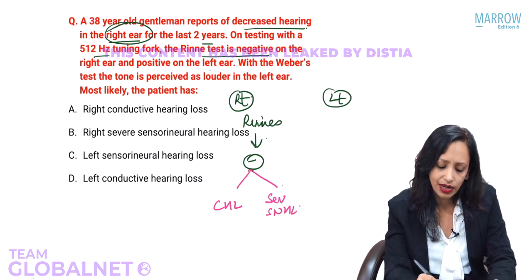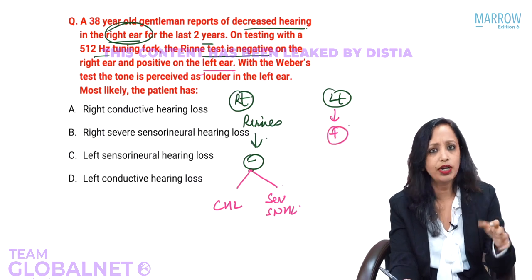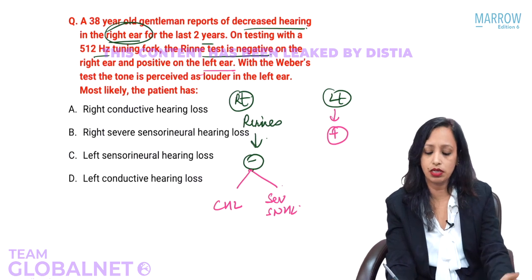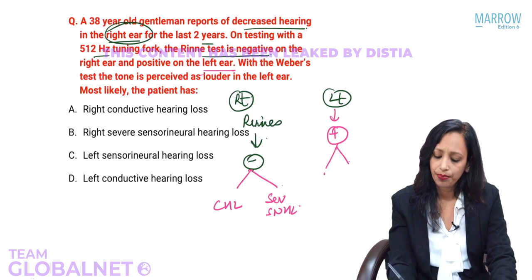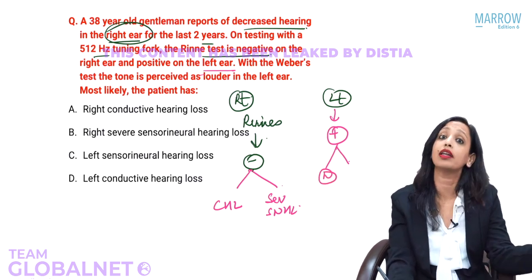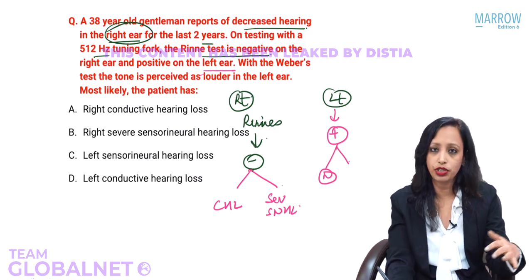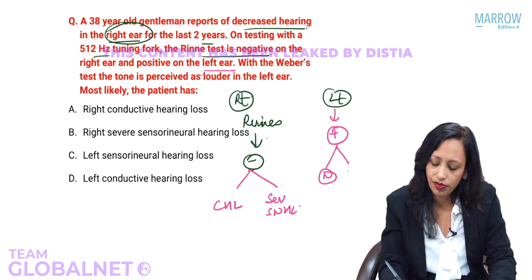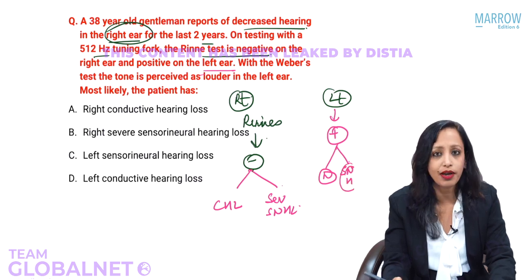And in the left ear, what is given? Left ear Rinne is positive anyway. It has to be positive, no? Because for the left ear it is already given that it is normal; decreased hearing is only in the right ear. Anything positive is normal. We can just write normal here. Or if it is not given which ear has decreased hearing, if only these findings are given, then how do we go about it? We will write normal, and here a sensorineural hearing loss. Only these two options we have.